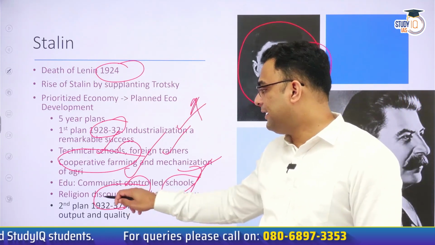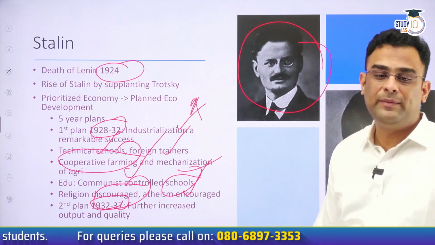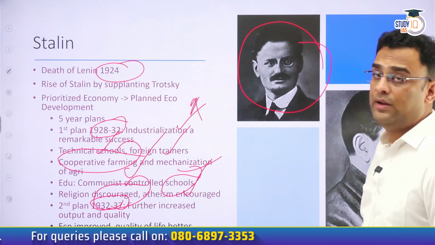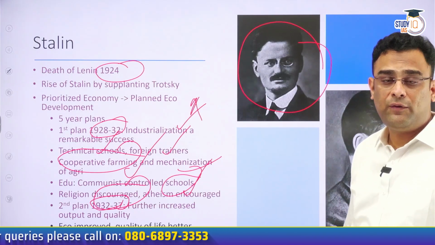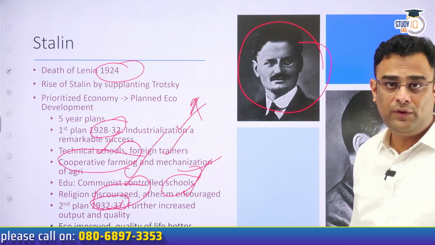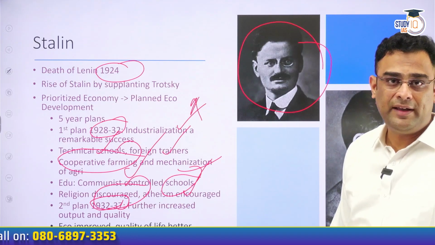The second plan of 1932 to 37 also met with similar success. Now, the USSR had a much better quality of life. Their standard of living had improved and the whole world was sitting up and taking notice.